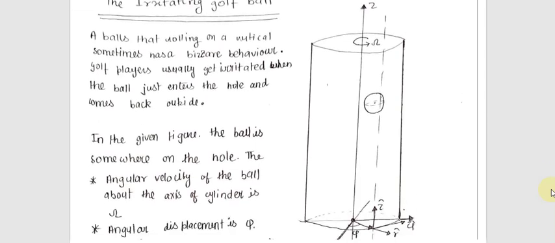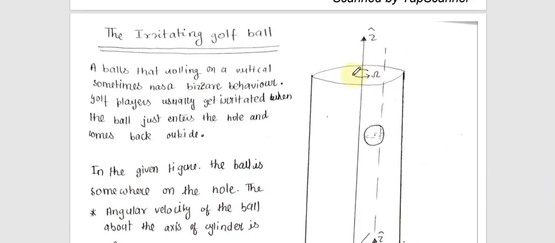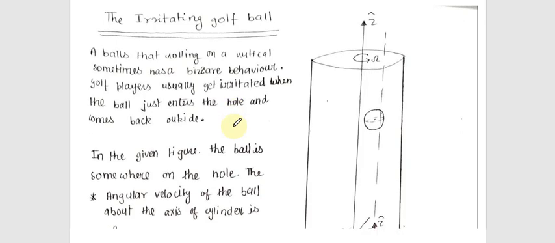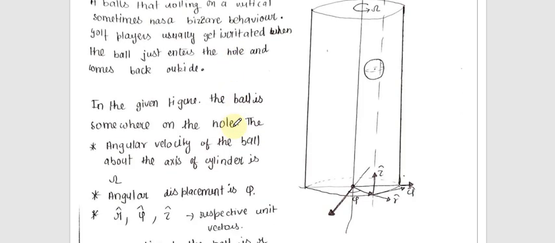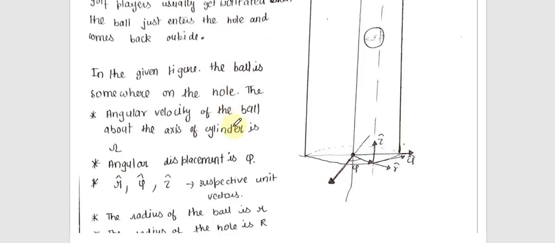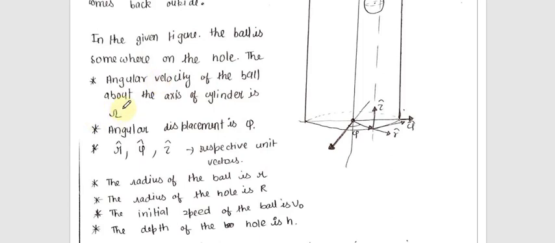So, the irritating golf ball: a ball that is rolling on a vertical cylinder, on a hole, sometimes has a bizarre behavior. Golf players usually get irritated when the ball just enters the hole and comes back outside. In the given figure, the ball is somewhere on the hole. The angular velocity of the ball about that axis, or the orbital angular velocity, is psi.